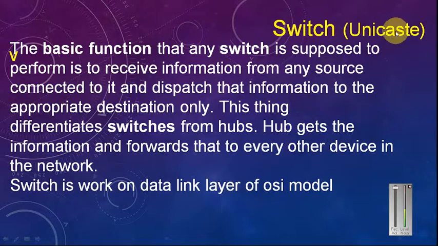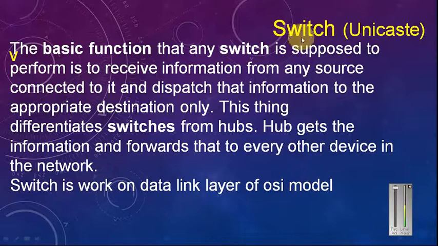And a switch is also unicast. As I compare, broadcast means hub. In this case, the hub sends the packets from one PC to all PCs, and a switch does not have the authority to send from one PC to all PCs. A switch is used for a particular PC, meaning one PC talks to another particular PC which needs to share the data with each other.